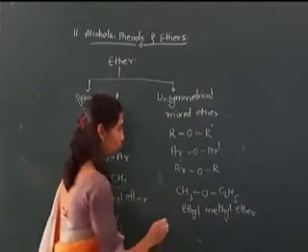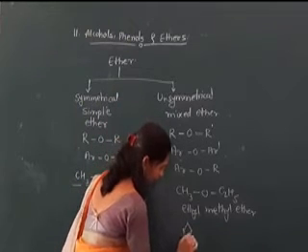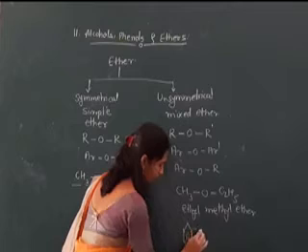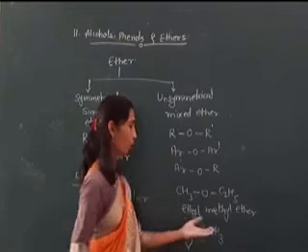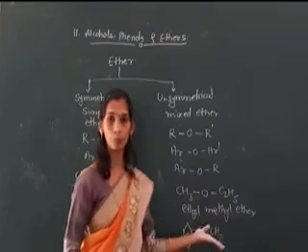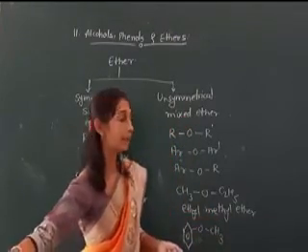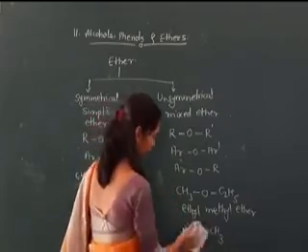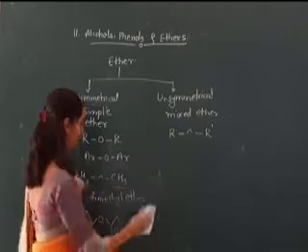Also we attach one ethyl group. Here, one alkyl and one aryl group are also attached. That type of compound is considered a mixed ether. These are the classification of ether.